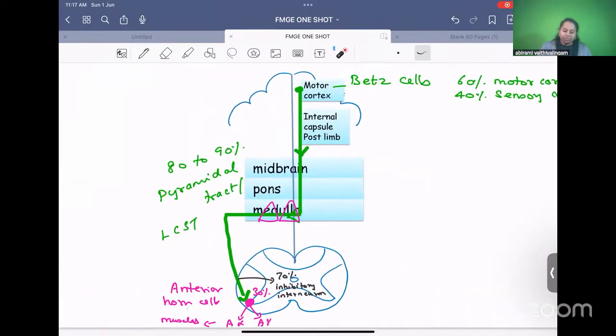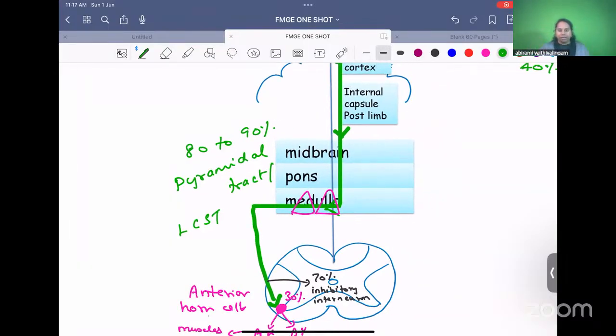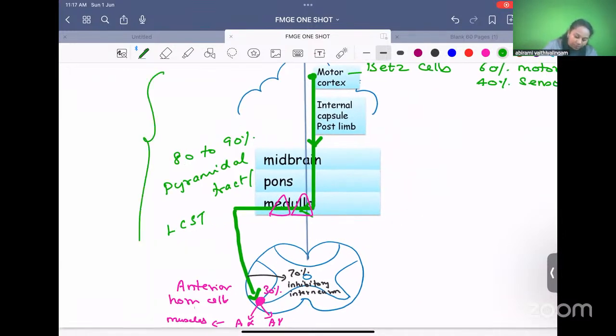There are two different terms here, UMN and LMN. UMN means upper motor neuron. Neurons which are up are called upper motor neurons. Up means from brain to spinal cord, UMN. Spinal cord to muscle, LMN. So which is the major UMN that you see here? Yes, the green one is corticospinal tract or pyramidal tract.